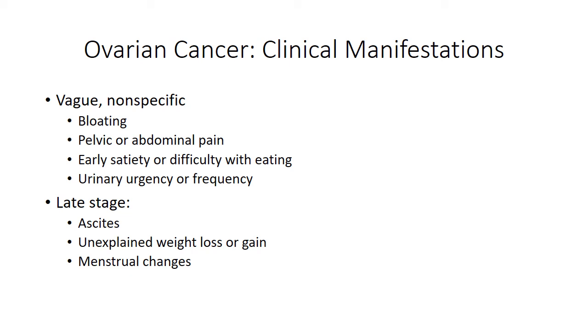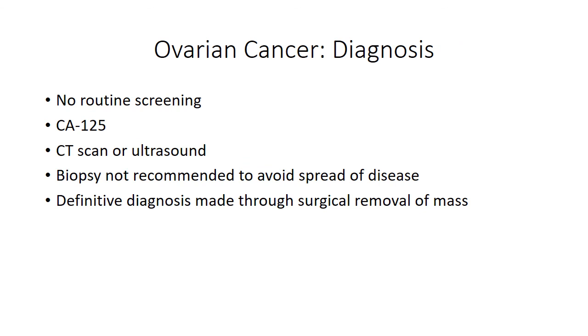Symptoms might start out as vague or nonspecific. The client may have bloating, pelvic or abdominal pain, get full quickly, or have urinary urgency or frequency. Late stages often present with ascites, unexplained weight loss or gain due to the ascites, and menstrual changes. There are no routine screenings for ovarian cancer.